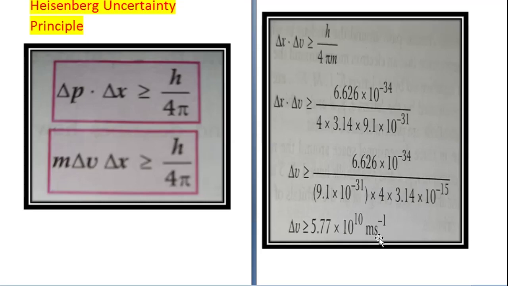Okay, so this is about Heisenberg's uncertainty principle. About this much you go through your book and try to do the numericals. The remaining part we will do in our next video.